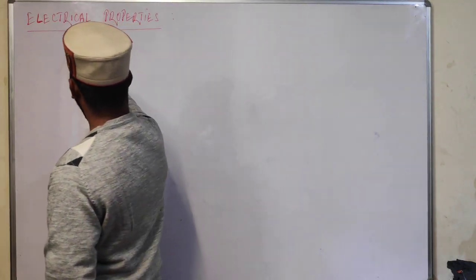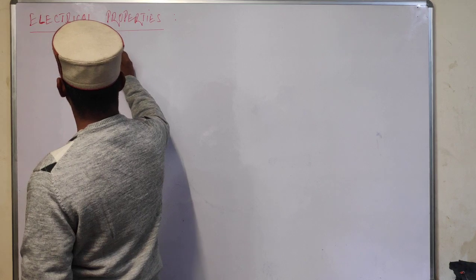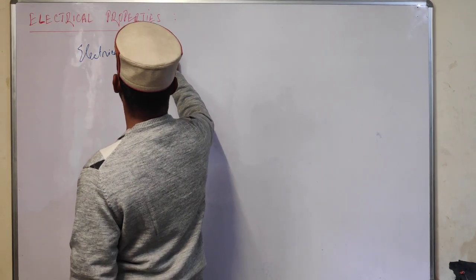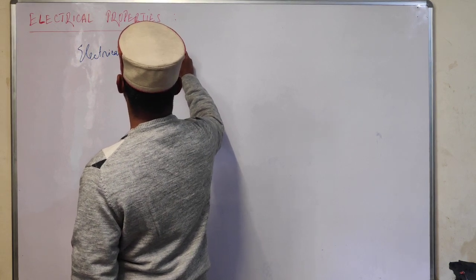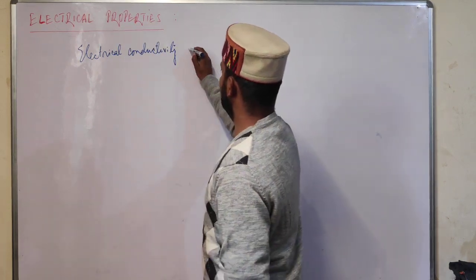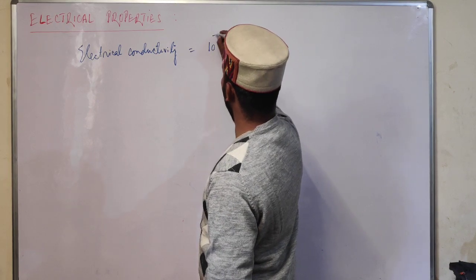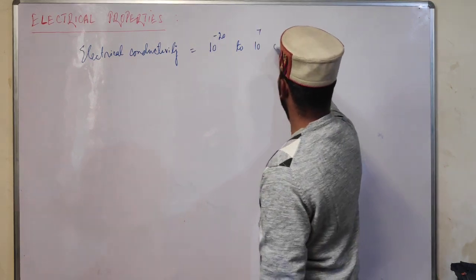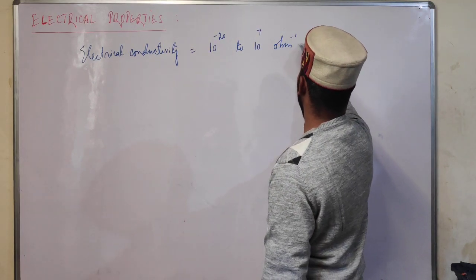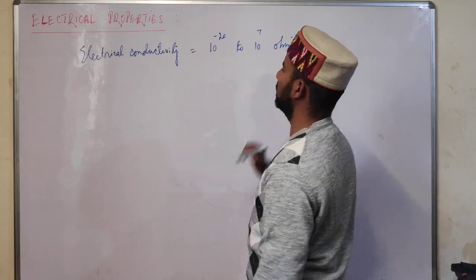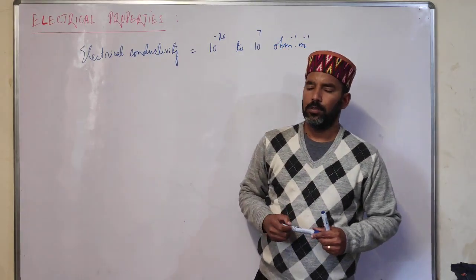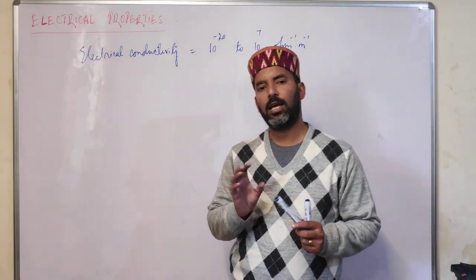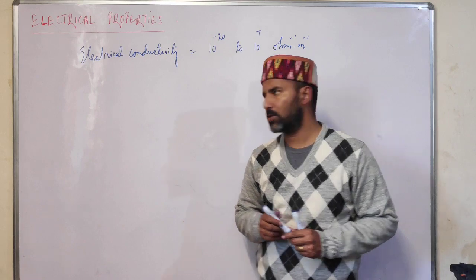And students, the electrical conductivity of solids lies in this range, that is 10 raised to power minus 20 to 10 raised to power 7 per ohm per meter. So this is a unit of electrical conductivity. Now on the basis of electrical properties, solids can be classified into three types.